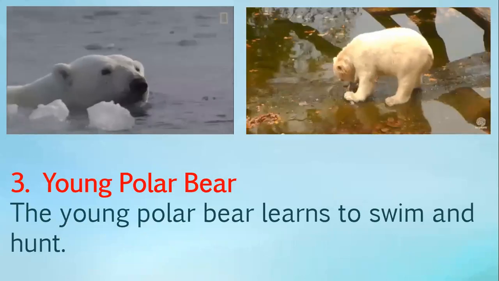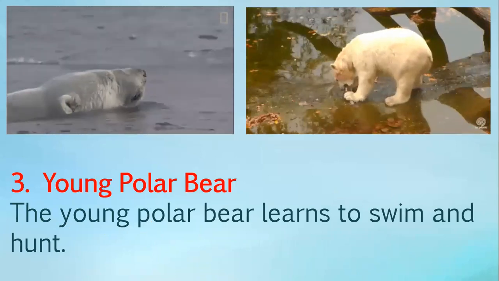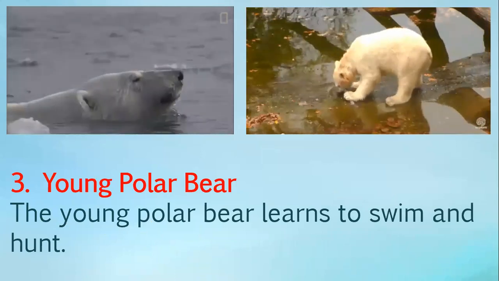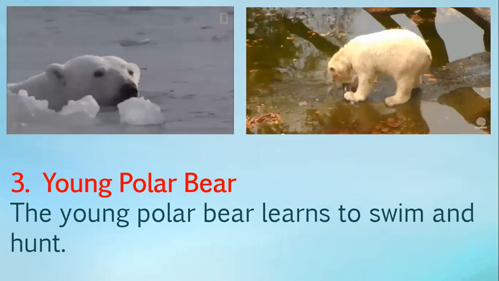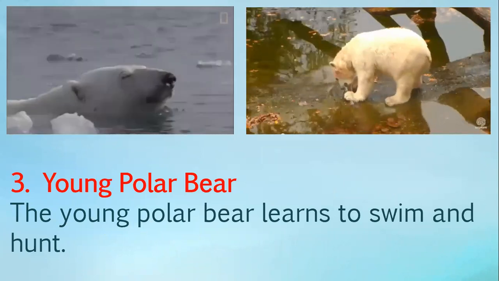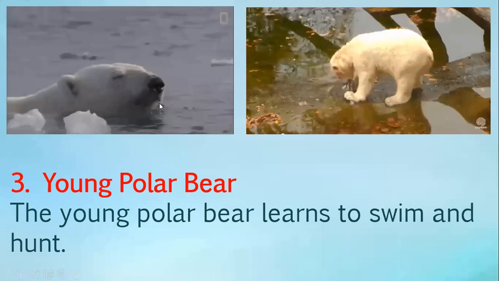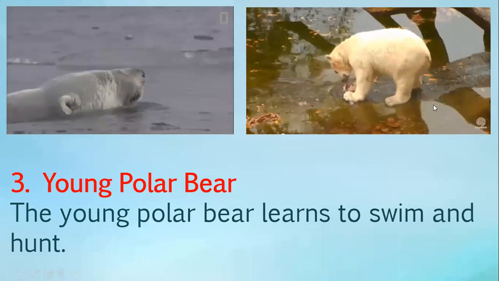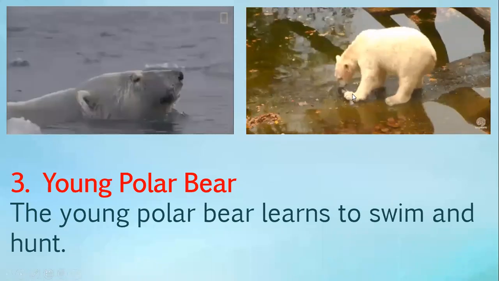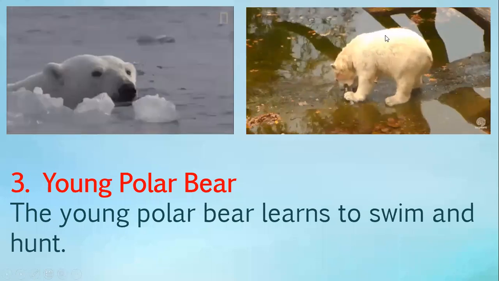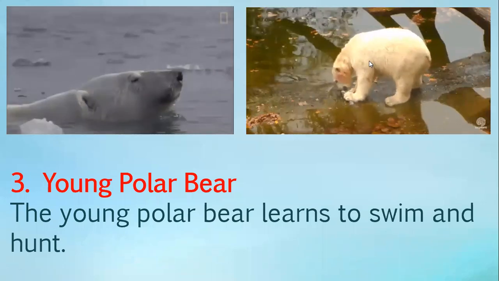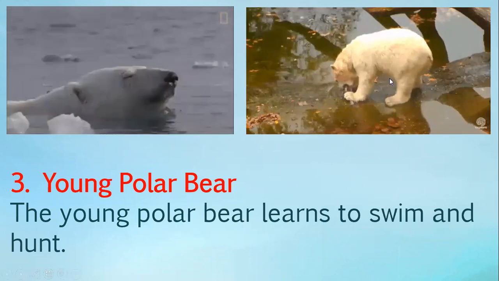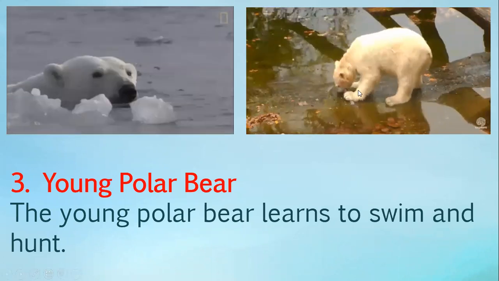Number 3, it is the young polar bear. Now the polar bear can learn to swim and also to hunt, to catch the fish. As you can see here, this polar bear is swimming on its own because it is young. And also it is hunting. Look, it is having its fish. It is having its food. Now it does not need the milk from its mother. It is outside the den and it can swim and hunt.